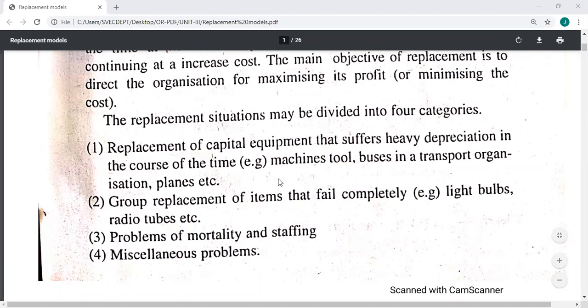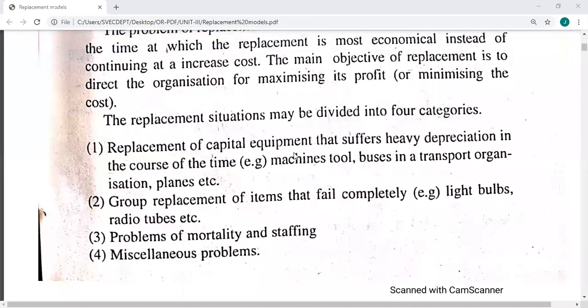For example, if you buy a new car this year, next year its cost, that is called scrap value, will be reduced by 1 lakh. This year we bought it for 7 lakhs. Next year the scrap value will reduce by 1 lakh, so its cost in the next year becomes only 6 lakhs, like that.